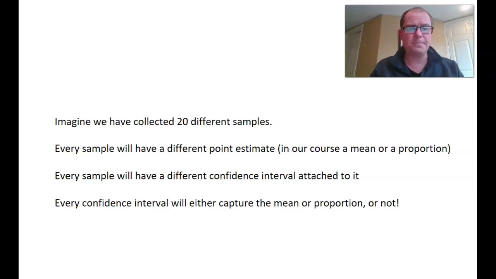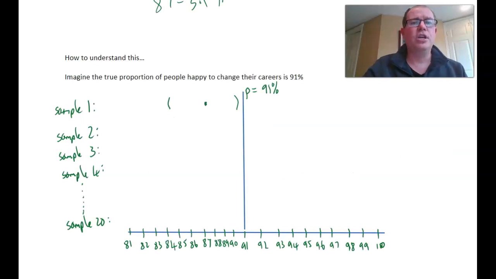Let's talk about that. Now, I want you to imagine that the actual true proportion of Canadians, if we actually interviewed every single one of them who changed careers, is that 91% of them were happy. Let's imagine that's the true proportion, which we'll never know unless we did a census. In our first sample of Canadians that changed their job, we got 87%.